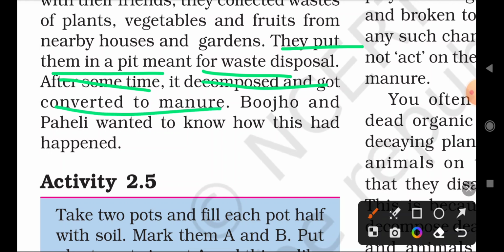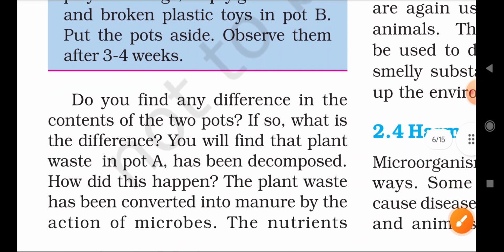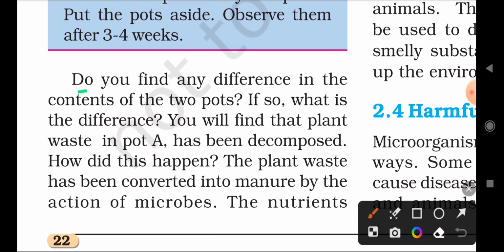Whatever waste we collect, like vegetables, fruits, plant waste, we dig the earth and immerse it in it. After some days it decomposes and is converted into manure. How is it converted? By the help of microorganisms, which convert complex substances into smaller substances, right? Do you find any difference in the content of the two pots?